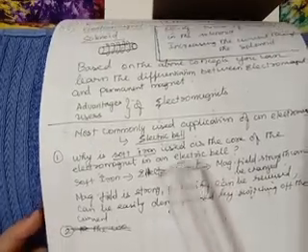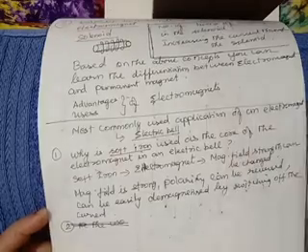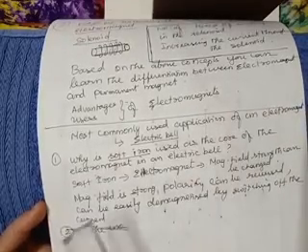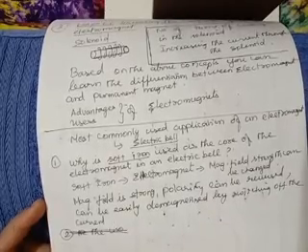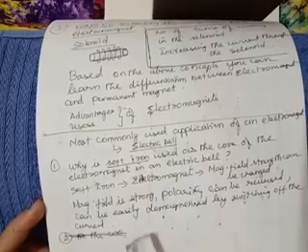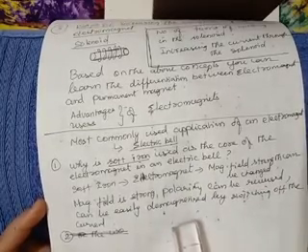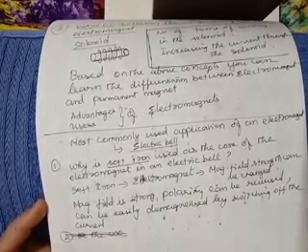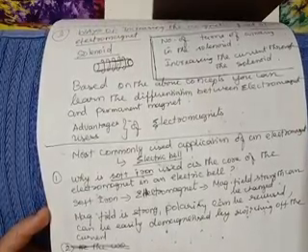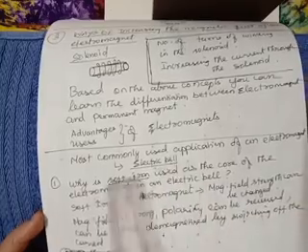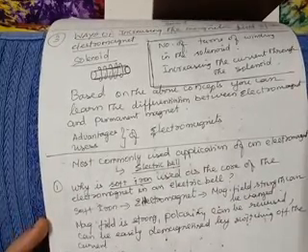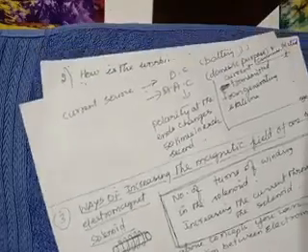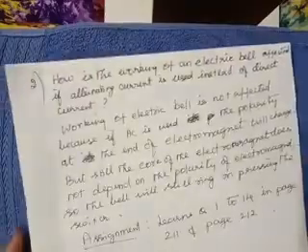Suppose you have used the electromagnet for a short duration of time and you want to stop it. How will you stop? Immediately if you switch off the current, or switch off the circuit, what happens? Automatically the soft iron core will be demagnetized. It will be no more an electromagnet. It becomes again a soft iron piece. Therefore, these are all the points for which we understand that a soft iron core is used as the core of the electromagnet rather than any other objects.